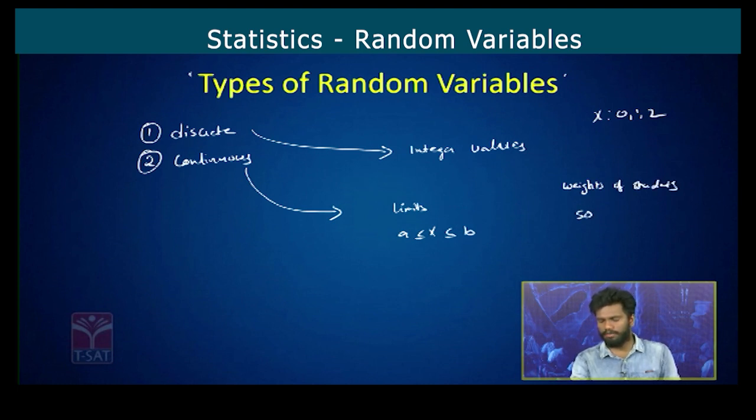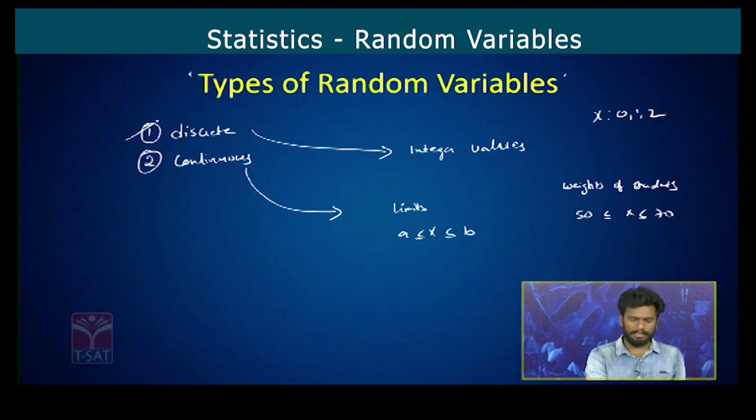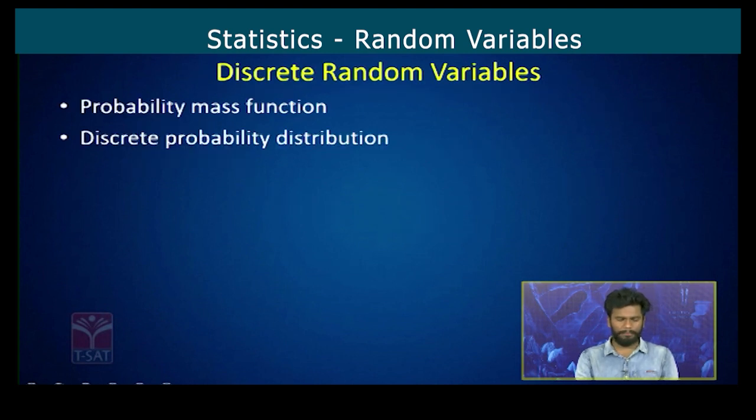Let us suppose 50 to 70, the range. So between 50 to 70, that random variable can take any value. It may be 50.4, 50.5, 60, 60.2, maybe anything within the limits. Now you'll see discrete random variable and continuous random variable in detail.